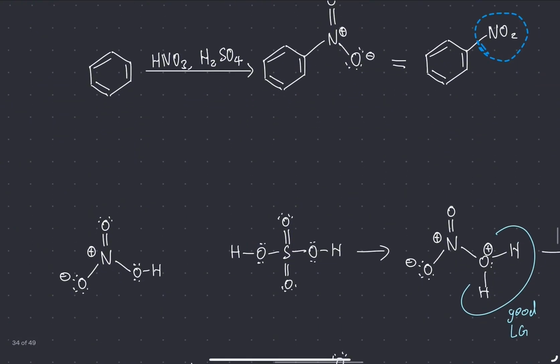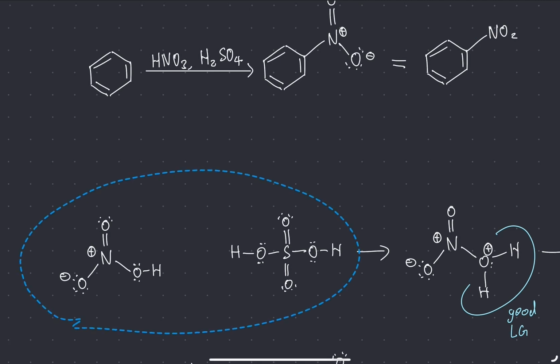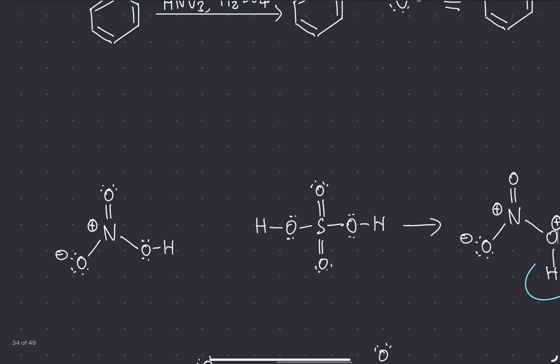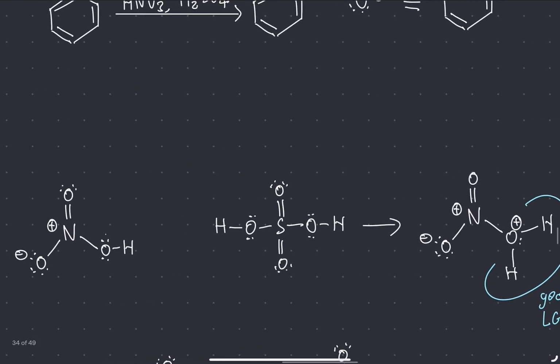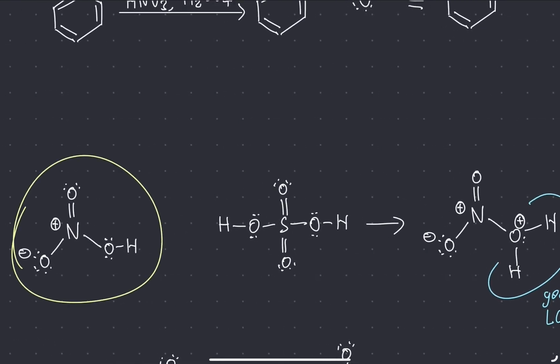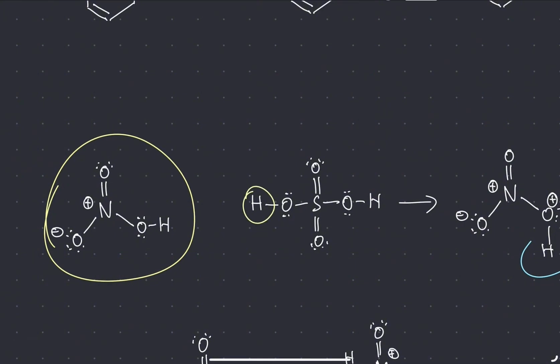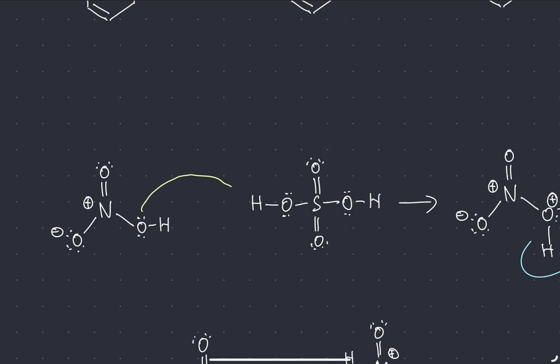So first, I drew out the Lewis structures for the acids. And since one of them is stronger than the other, one will act like an acid and one will act like a base. Sulfuric acid is stronger than nitric acid, of course, so this will act like a base and will steal one of these protons. So the lone pair of this oxygen will actually go out here, like this, and like this.